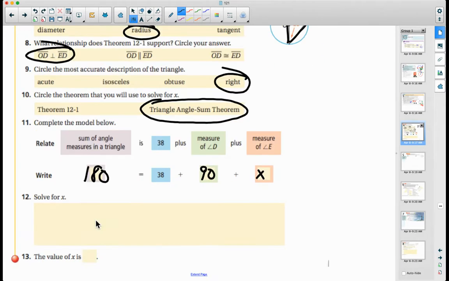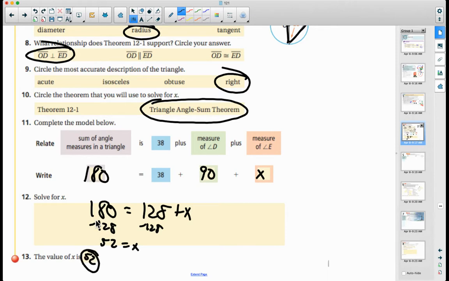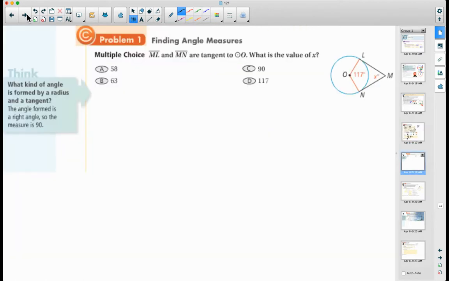Okay? So let's add those up. I'm going to get 180 is equal to 128 plus X. We'll subtract 128 from both sides, and that's going to give me 52 equal to X. So that angle is going to be 52 degrees. Okay? All right, go ahead and pause the video and try this one on your own.